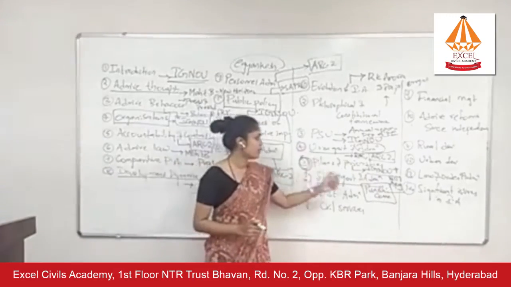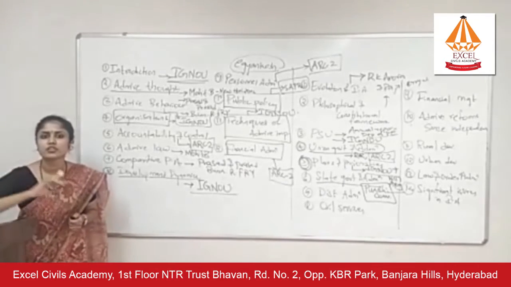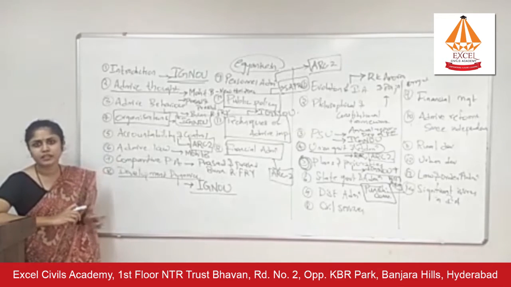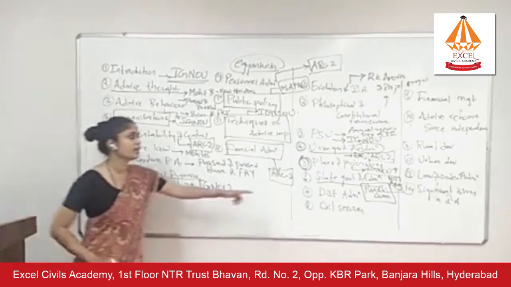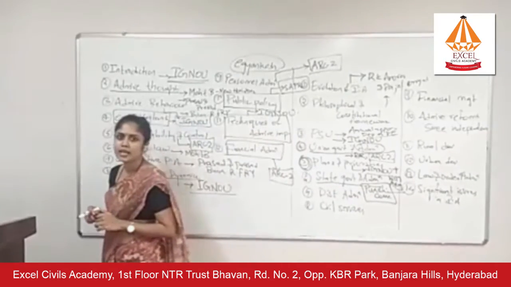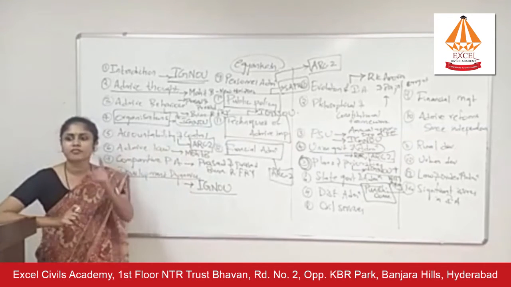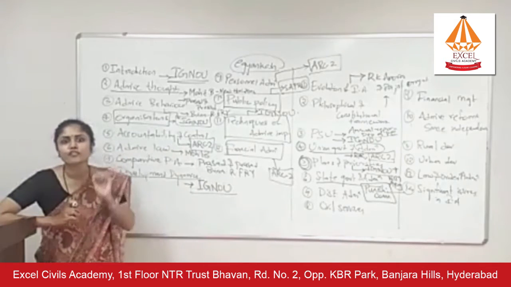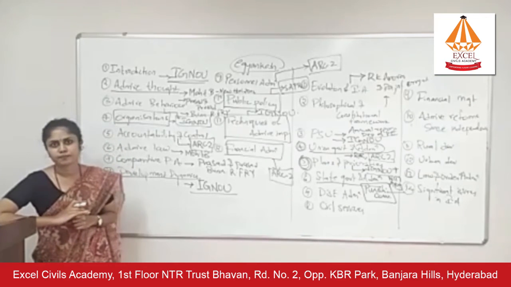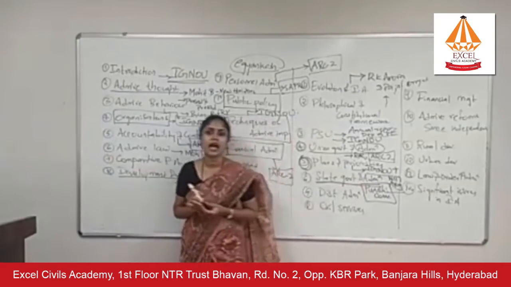Again, just like chapter 4, in chapter 6 also, many students tend to neglect the administration part. They only read about state government. They read about the governor. They will read about the chief minister, but they will not read about the chief secretary. Now they will ask questions on the chief secretary. How is the chief secretary different from the cabinet secretary? What are the powers of the cabinet secretary? What are the powers of the chief secretary? What is the role of the chief secretary? What is the multi-dimensional role that he has been given? All this also you have to cover in chapter 6, that is state government and administration.